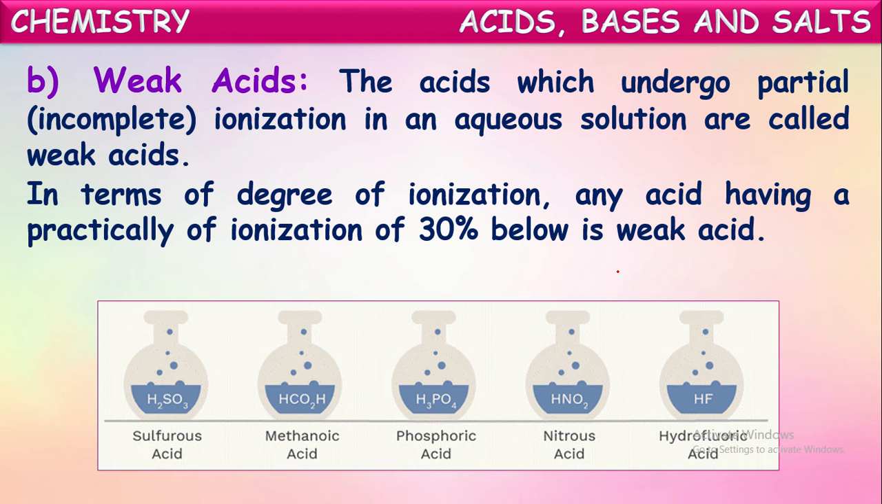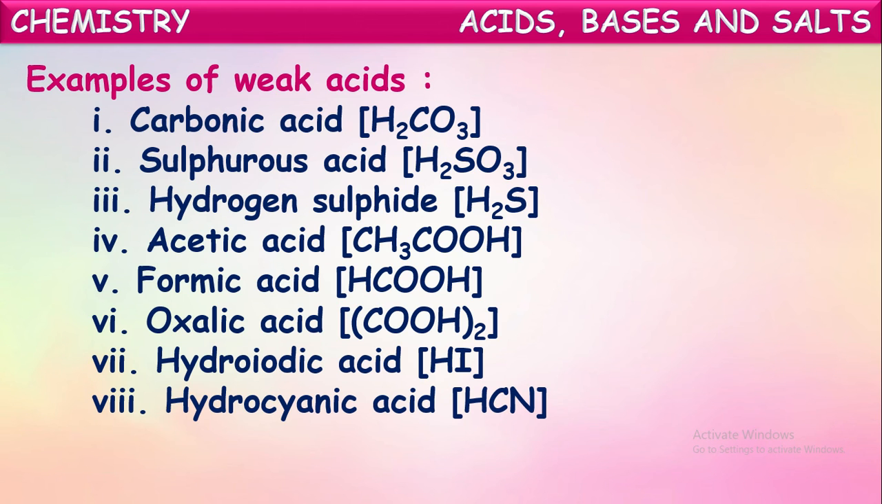Here are some examples for the weak acids: carbonic acid, sulfurous acid, hydrogen sulfide. Mostly we will be observing these acids frequently. Acetic acid, formic acid. Okay, these are the acids which ionize less than 30% when dissolved into water. So they are called weak acids.